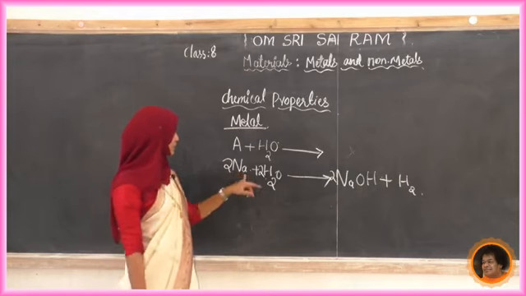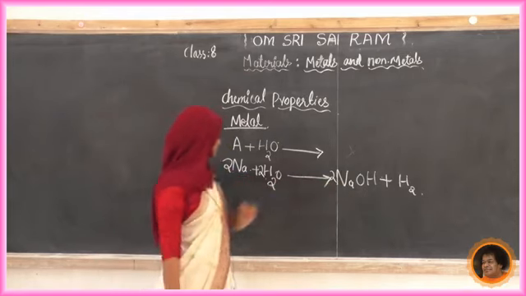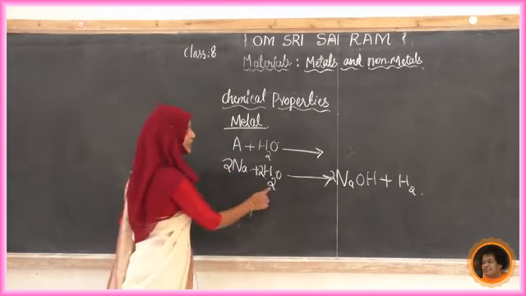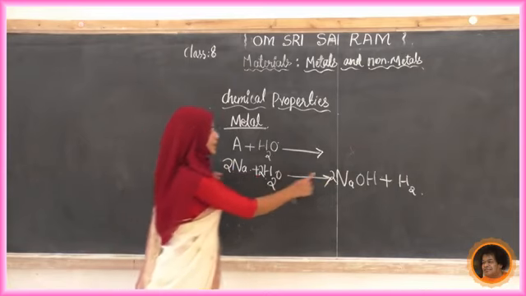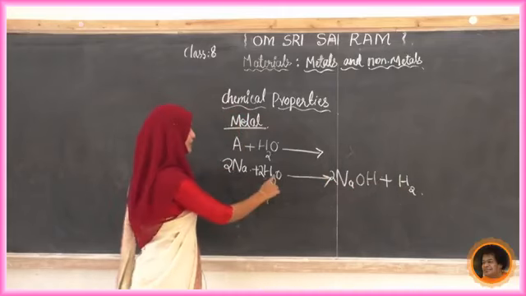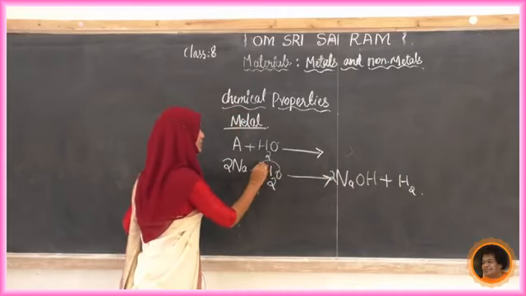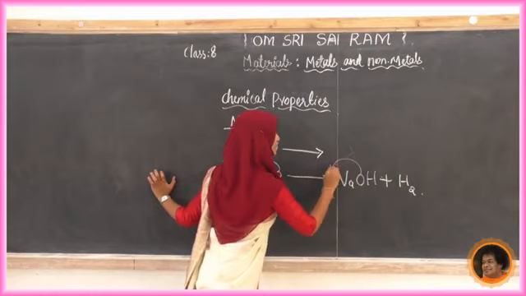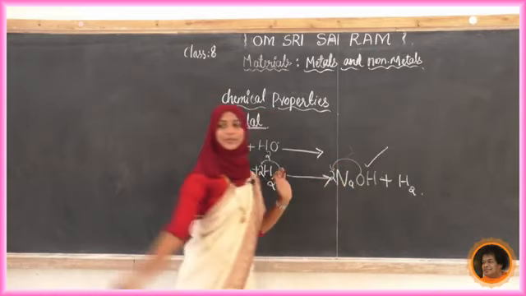Now we will see sodium 2 here, here also 2. Hydrogen 2 into 2, so 4 it is. How much here? 2, 4 it is. Now how many oxygen? Here 2 oxygen, here 2 oxygen. Now it is a balanced chemical equation.